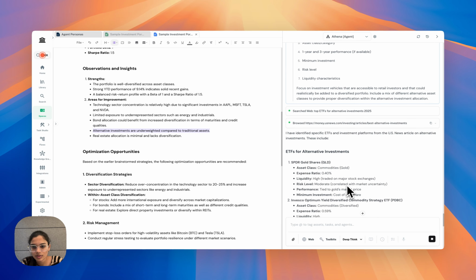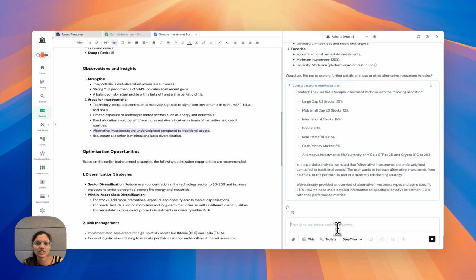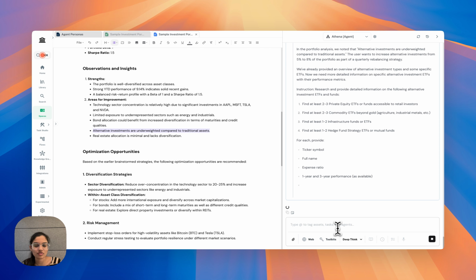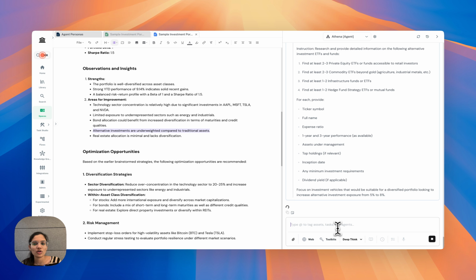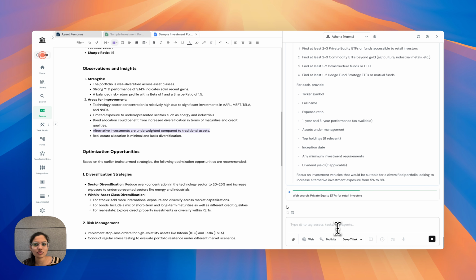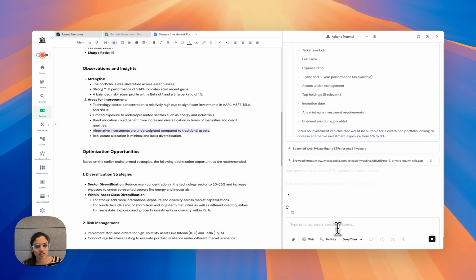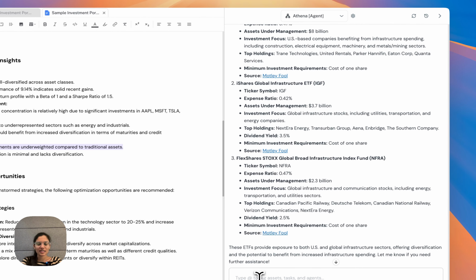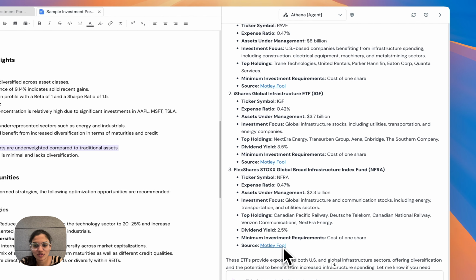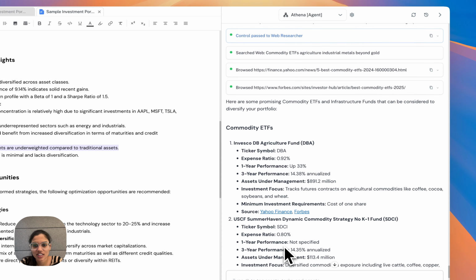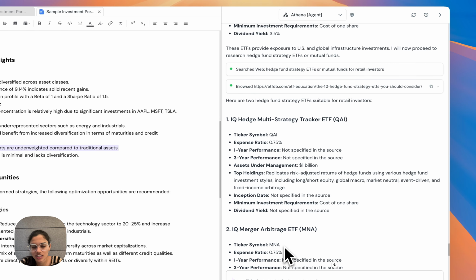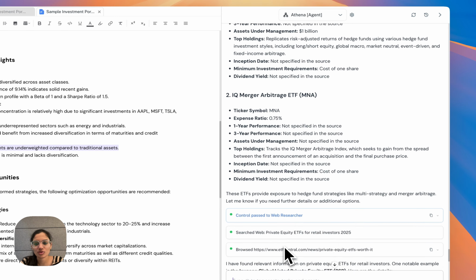Let's go back and see what Athena has for us. As we can see, the deep think mode in Athena is not stopping after analyzing one or two websites. It is continuing to perform a very deep research on the subject provided to it. This way, the deep think mode becomes very handy when there is intense research required on a particular topic. Great. So as we can see, Athena has performed a very deep research and provided us with the alternative investment opportunities that can be used to improve the portfolio performance.